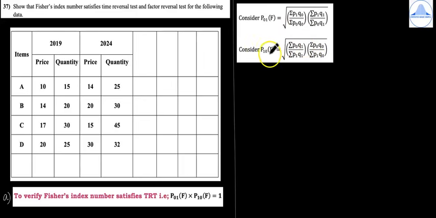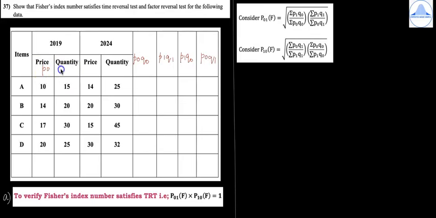for P10 of F. So now let us go back to the table and then form the columns which are required. So the columns which you will require are P0 Q0, then you have P1 Q1, then P1 Q0 and P0 Q1. So let us find out P0 Q0. So before that I have to mark the columns correctly.